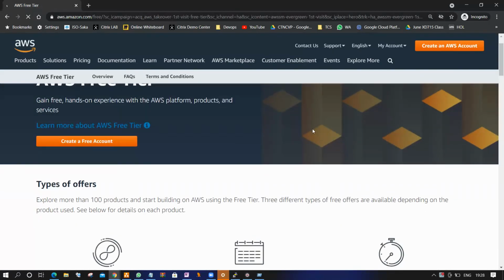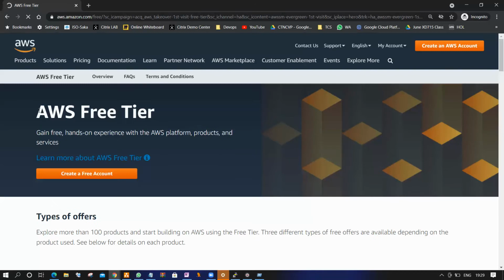Now AWS will provide you free tier account access. Free tier means it's not unlimited access, but limited free access for you to learn the AWS services. Why is AWS providing free tier? So that people can learn, start searching for jobs, and use the product on the client side.